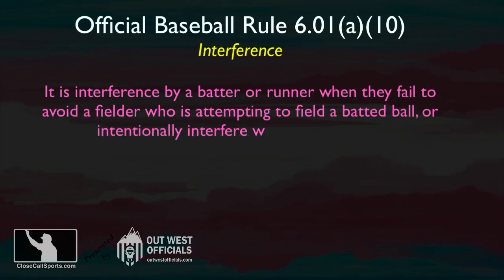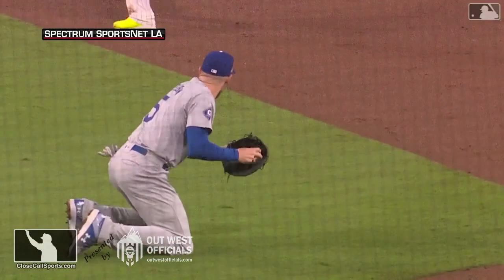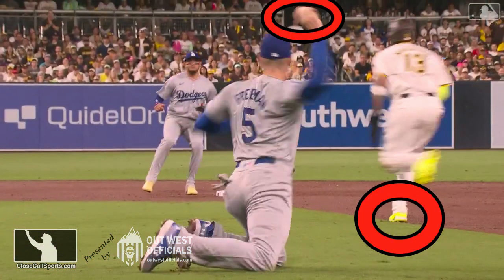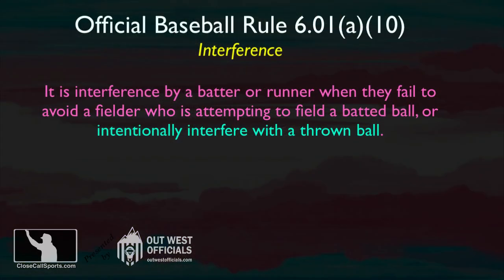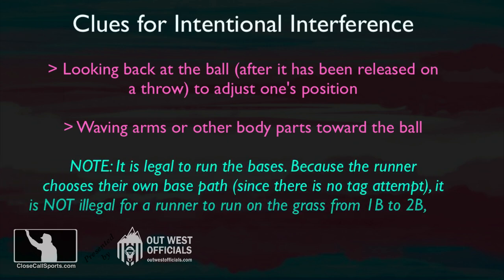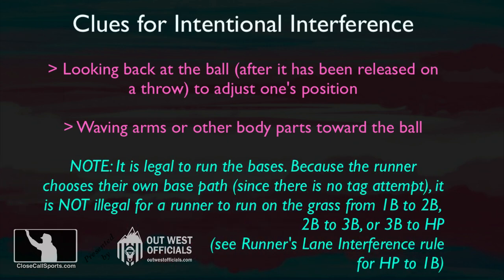Do Machado's actions qualify as intentionally interfering with a thrown ball? Notice that Machado has already begun veering to the left prior to the release of the ball. Because the ball hasn't been released, we don't have a throw. Furthermore, intent interference requires looking back to adjust position, waving arms, doing something other than simply running to try and deliberately disrupt the ball. Running into a ball, even veering to the left, is legal.